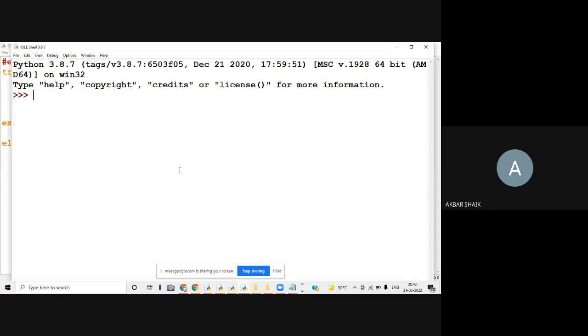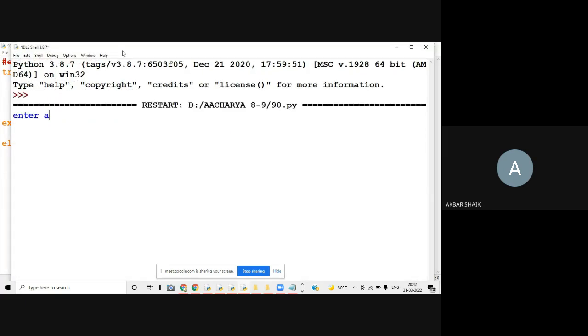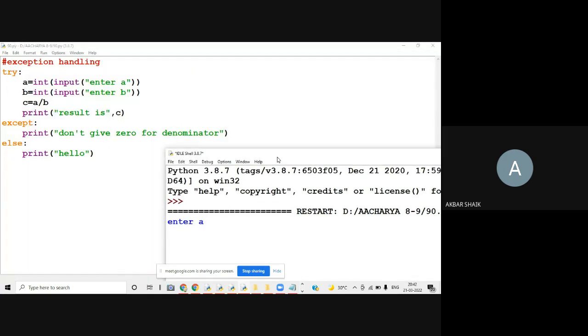Okay, so I'll give some inputs. Enter A value, I am giving 10, and B value 5. So the result is 2.0 and hello. The result is printed because the B value is not 0, and except is not executed because no exception occurred, since I gave a B value other than 0. No exception means it simply goes to the else block, and hello will be printed.